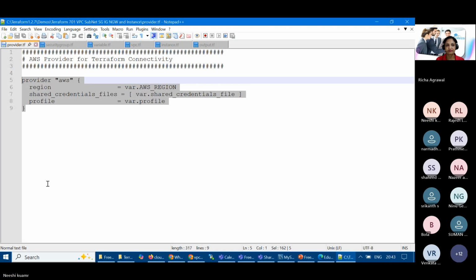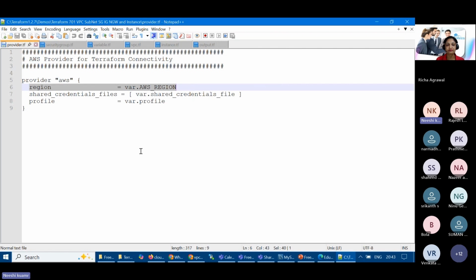So in the provider, we are going to mention the name of the cloud: AWS, if it is Azure, then we have to mention Azure. If GCP, then we have to mention GCP, and which region you are going to refer to, right? Because in AWS, most of the services are regional services, right?